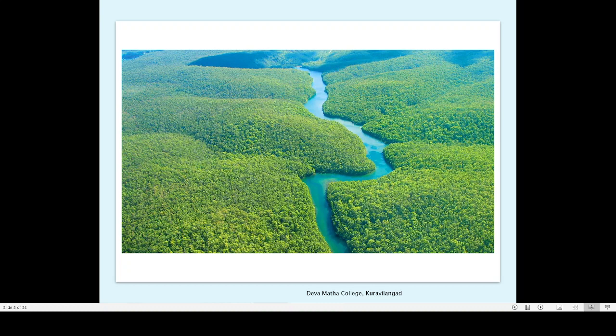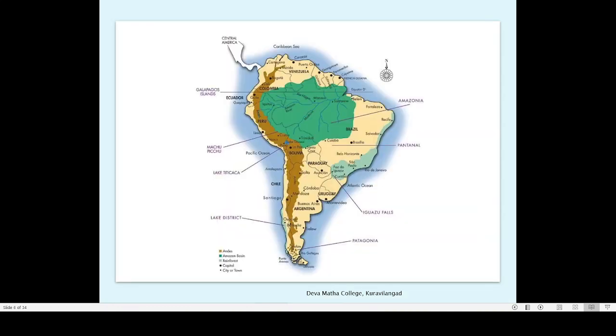So the motive behind this is that when we are living in a region of forest, we think that forests are everywhere, and this will be the situation. But actually, the type of forest that you are seeing in Amazon is only present in small regions of the world. It is not present in any other part of the world.